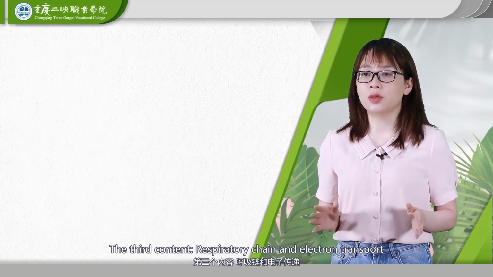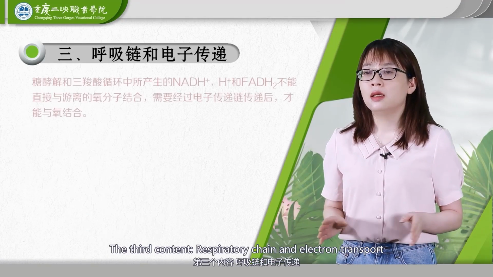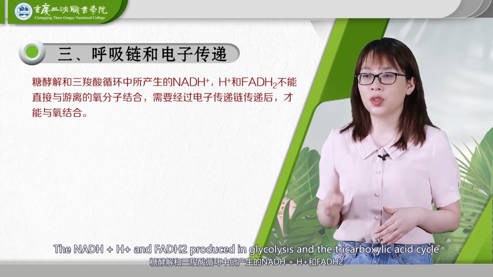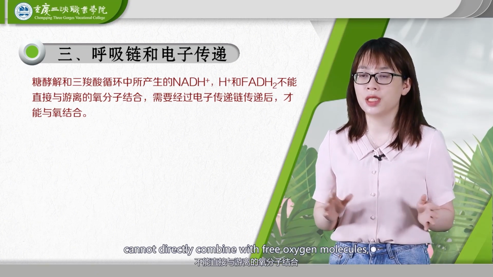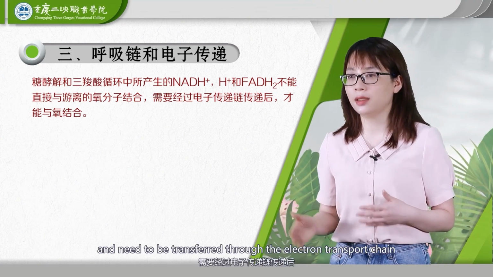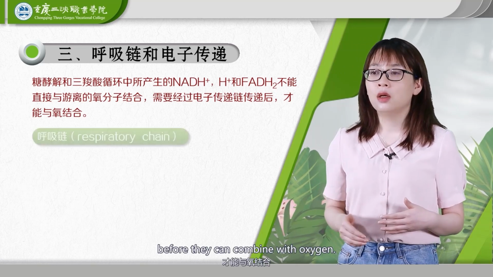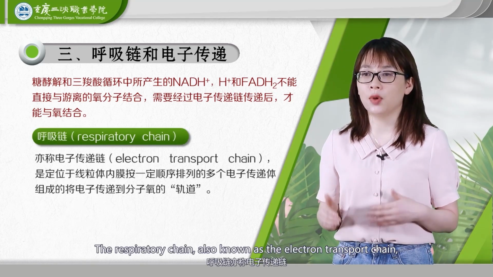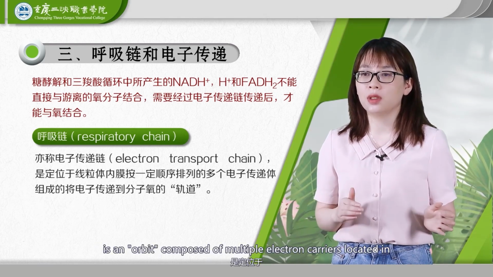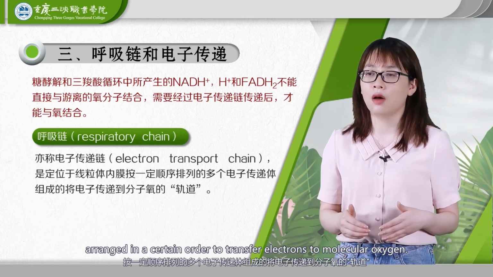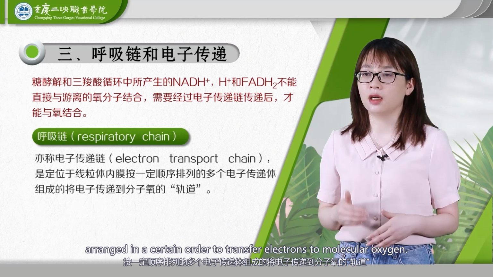The third content. Respiratory chain and electron transport. The NADH plus H plus and FADH2 produced in glycolysis and the tricarboxylic acid cycle cannot directly combine with free oxygen molecules and need to be transferred through the electron transport chain before they can combine with oxygen. The respiratory chain, also known as the electron transport chain, is an orbit composed of multiple electron carriers located in the inner membrane of mitochondria, arranged in a certain order to transfer electrons to molecular oxygen.